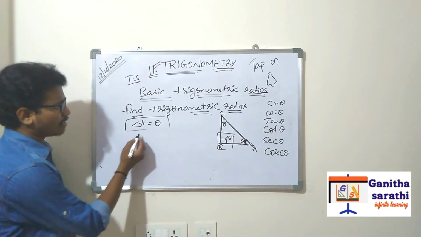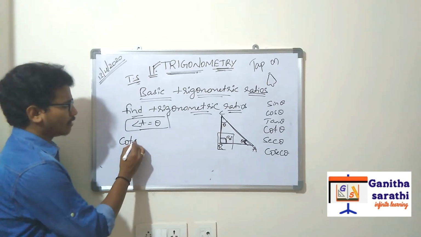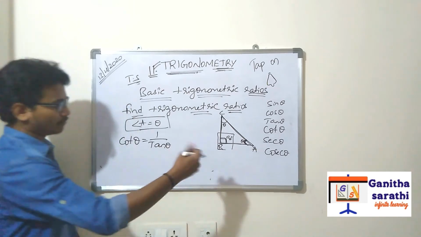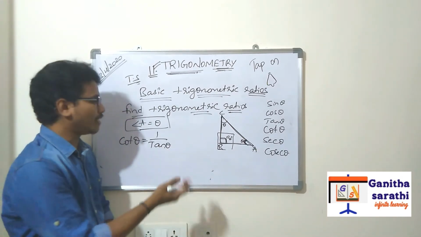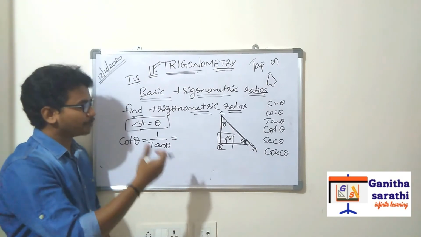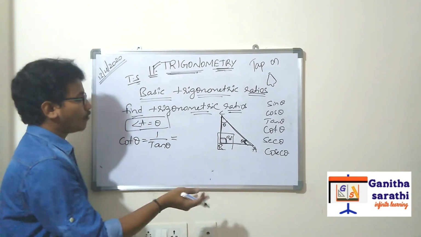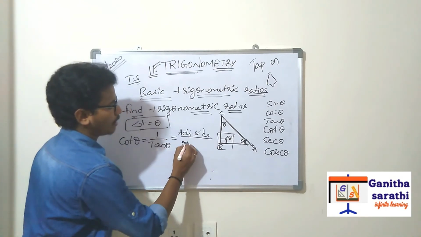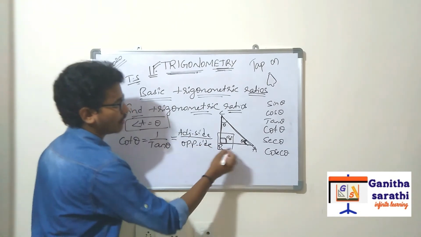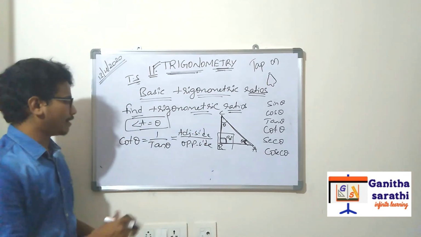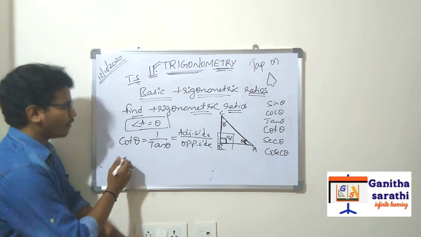Tan is completed. What is the position of cot? Cot theta is equal to 1 by tan theta, right? Previously we have discussed the reciprocals. 1 by tan means the reciprocal. What is the tan formula? Opposite by adjacent. Then the cot formula will be adjacent by opposite. Simple, right? No need to make it hard. Cot means adjacent side by opposite side.